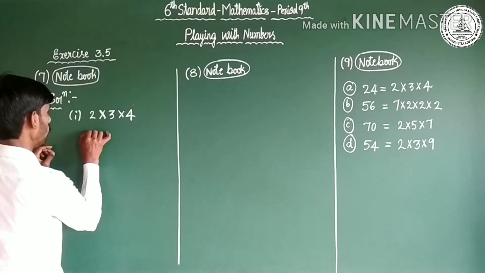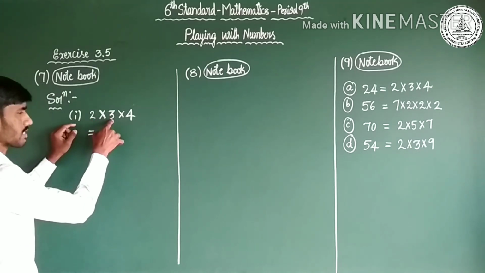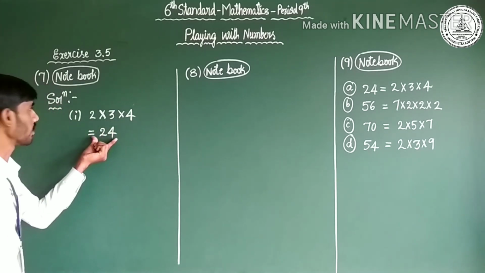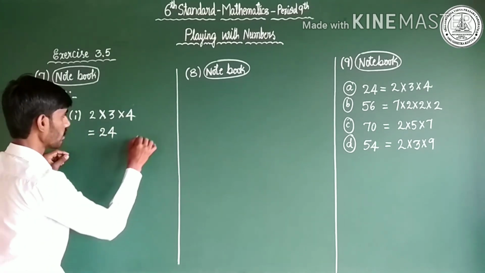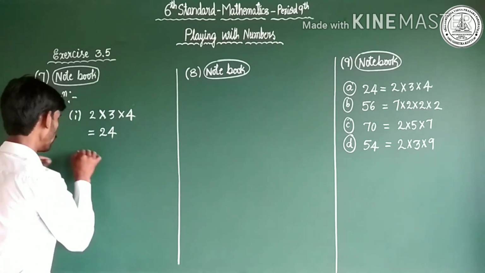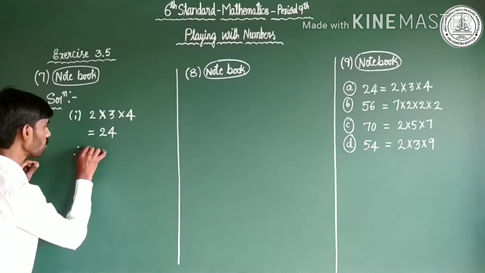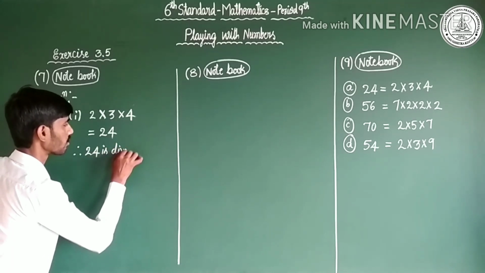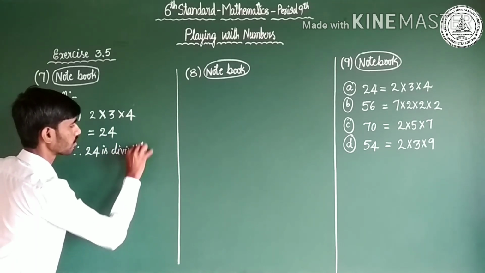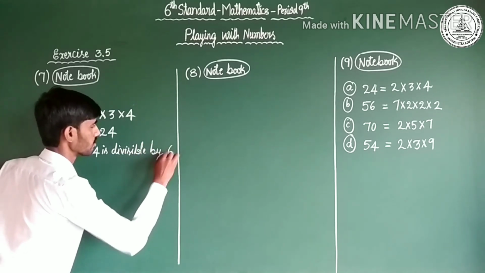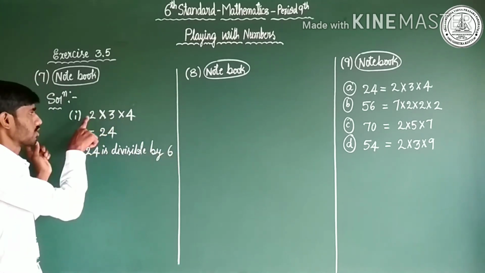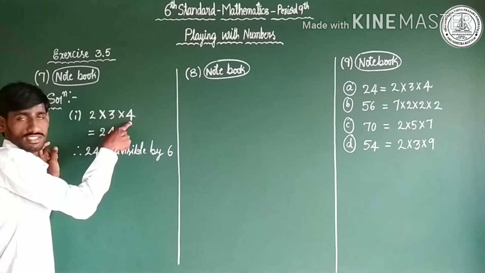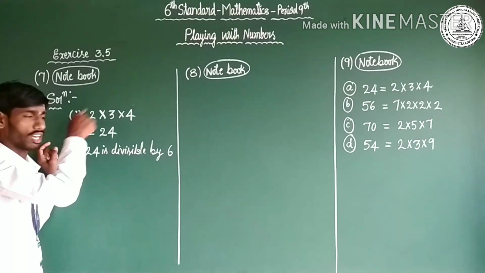Yes. 2 3s are 6, 6 4s are 24. Dear Chotu, 24 is divisible by 6, isn't it? It is divisible by 6. Therefore, 24 is divisible by 6. See, three consecutive numbers 2, 3, 4. Don't take 2, 5, 6. Okay? You must take continuous numbers.